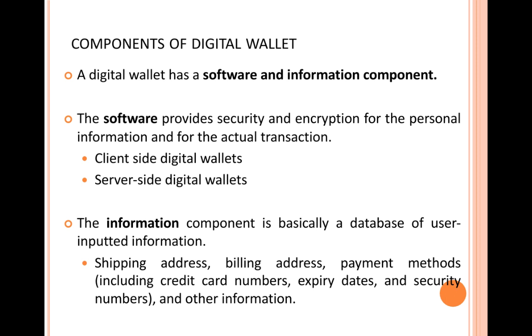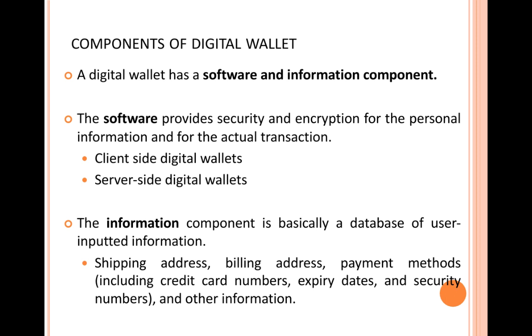Personal information includes your shipping address and billing address. Then we have the payment-related information: the payment methods, credit card numbers, expiry dates, security numbers and other information. The information component of an e-wallet will be storing all your information that needs to go inside an e-wallet, both personal information and payment information.